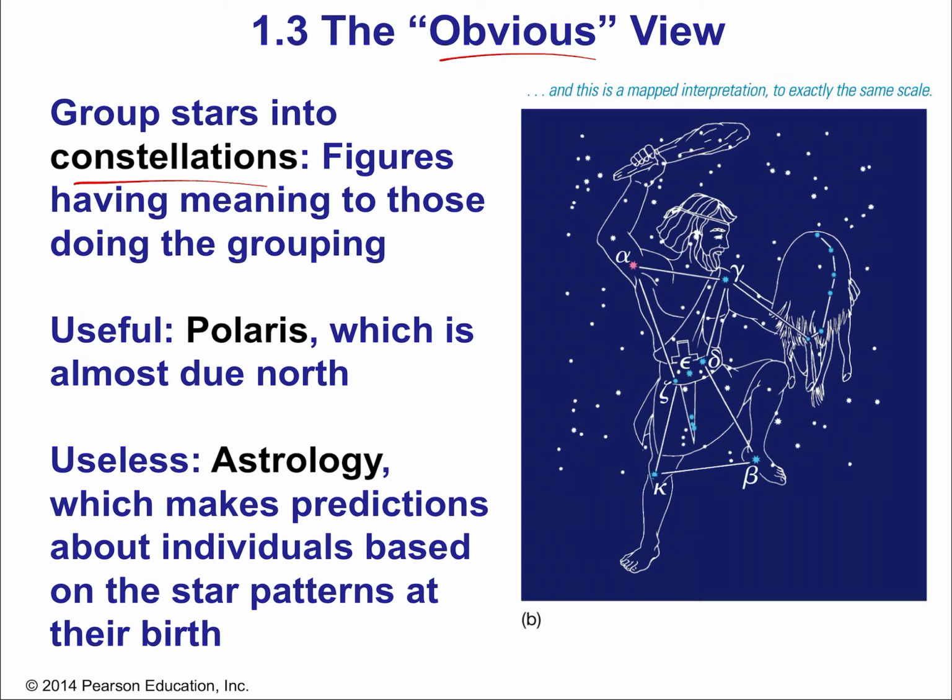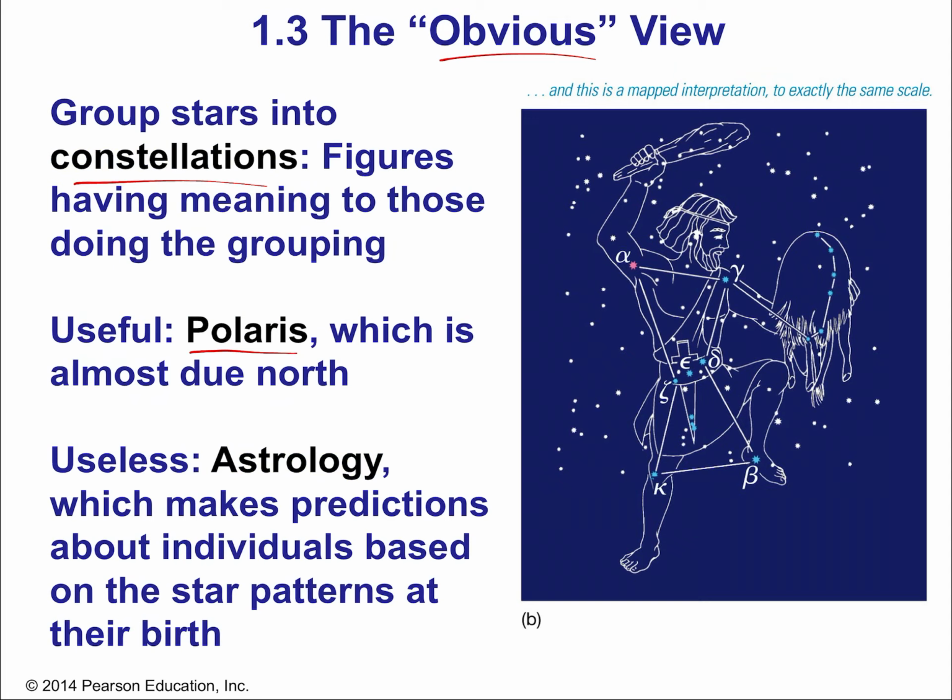They tell a story. Okay? Some constellations are useful, like Polaris, which is due north. Why would that be useful? Well, think about navigating in the ocean. You then know directly the direction of north. That can get you somewhere, find your way home. Imagine being lost in a storm, seeing Polaris when the sky clears, and knowing that that's the way you can start heading until you hit land, right?